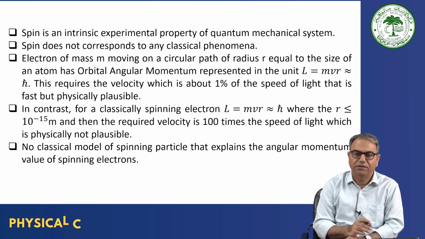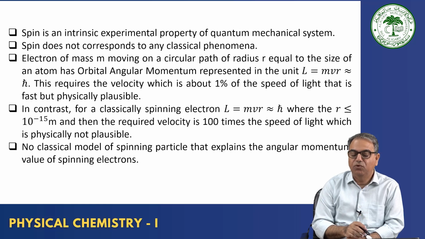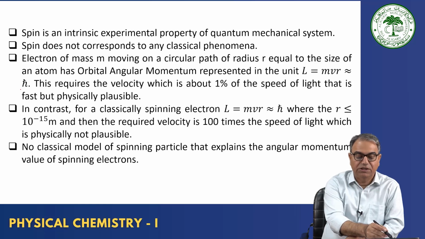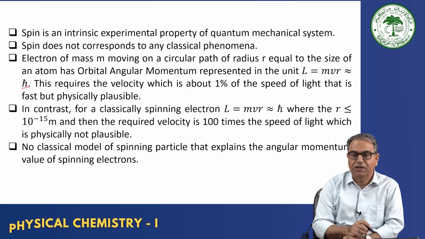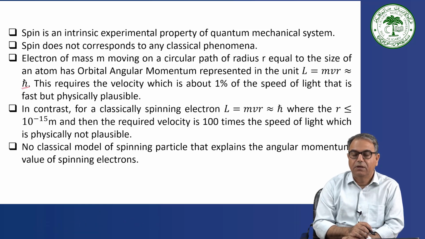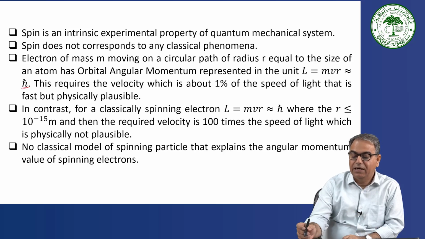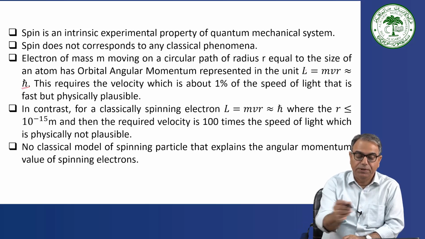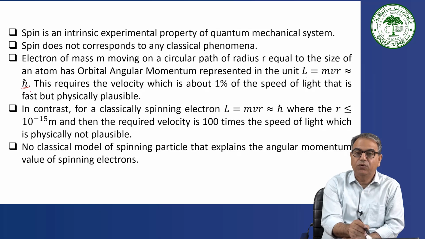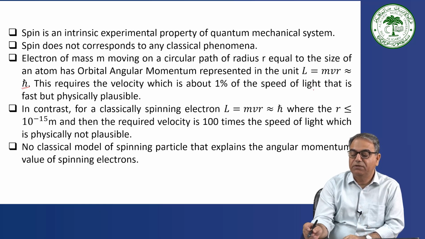Why is it not feasible? Let's look at this one. An electron of mass m moving on a circular path of radius r equal to the size of an atom has orbital angular momentum L equal to mvr, and this we say is approximately equal to h cross, h divided by 2 pi. That's why h cross is the atomic unit. Now for this orbital angular momentum L to be equal to h cross, what is required is that the electron velocity should be 1% of the speed of the light.